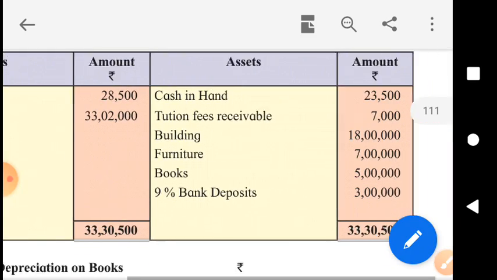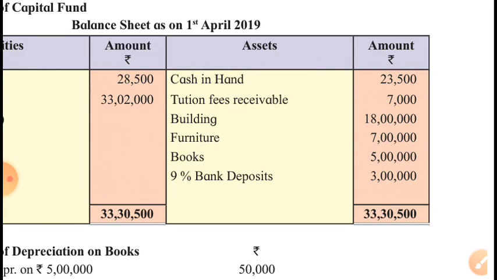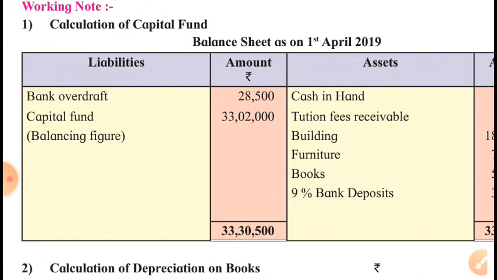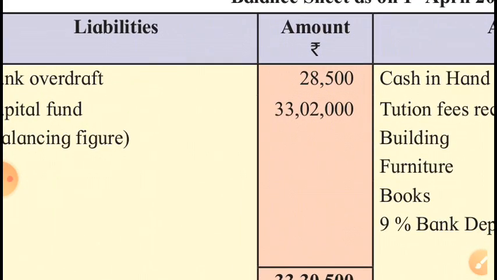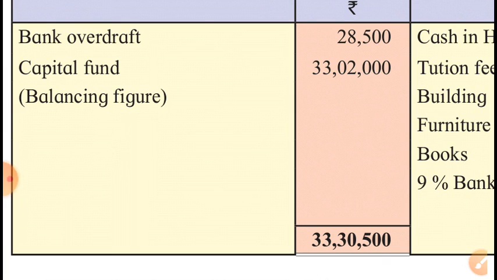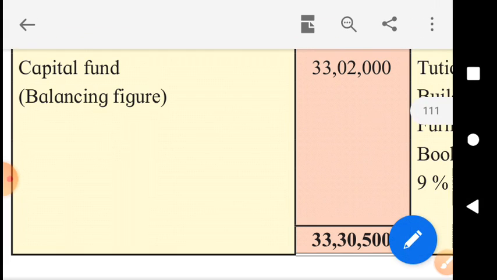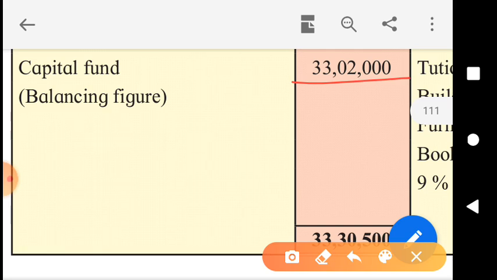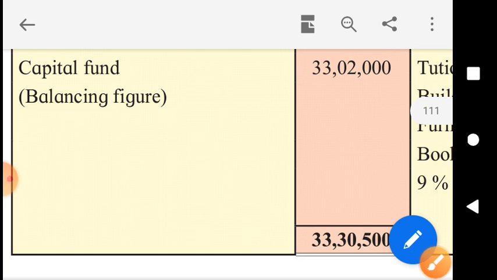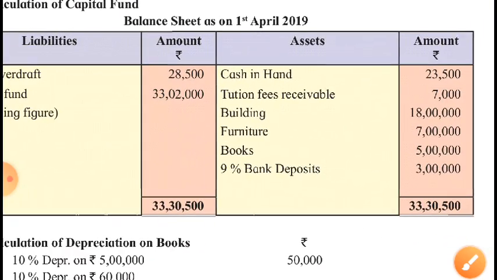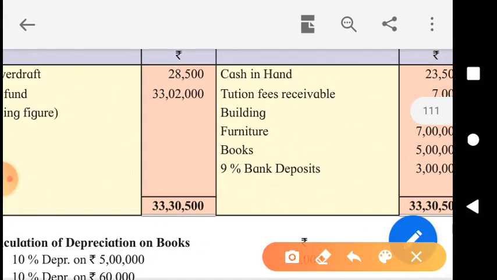Total of assets 33 lakh 30,500 minus 28,500. So the opening capital fund is 33 lakh 2,000. By this way, we get the amount of opening capital fund. The necessary information to prepare the opening balance sheet is given in the sixth adjustment, but this item, that is opening cash, is to be taken from the receipt and payment account without fail.